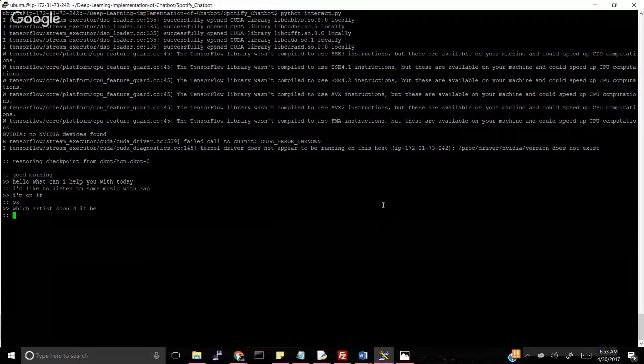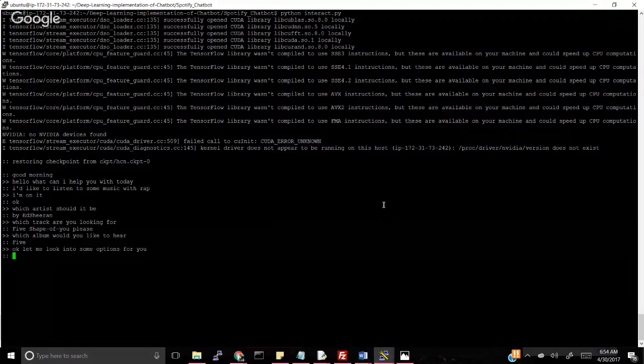So the chatbot now responds asking which artist it should be. So say I want to listen to Ed Sheeran. The chatbot now responds asking which track it is that I'm looking for. I gave in my input for the track that I'm looking for. The next question it asked me is what album would I like to hear? I put in my answer.